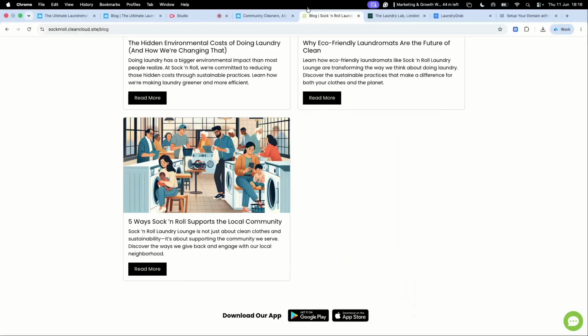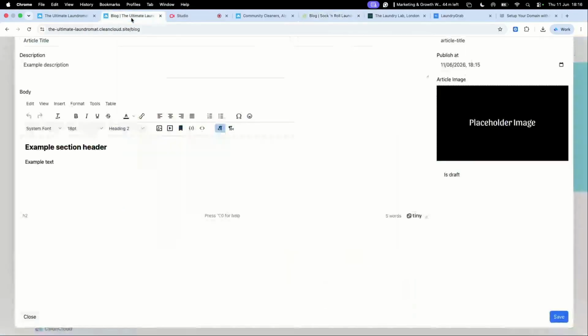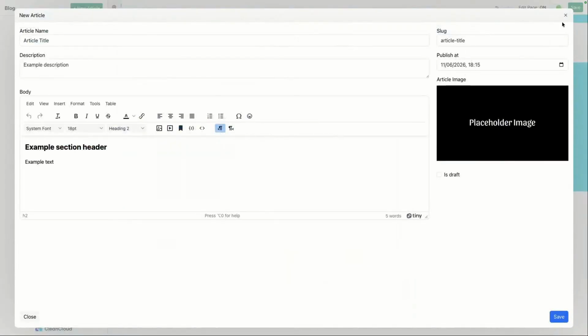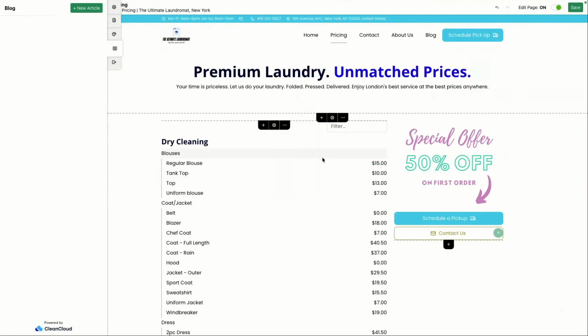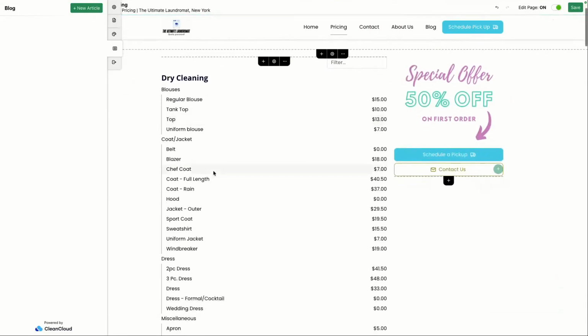Some other key aspects about your website, as you go and create the website, is what you'll notice is that your pricing is actually synced from your CleanCloud account. So whatever pricing you have in your CleanCloud account is the pricing that you will then see in the pricing page of your CleanCloud website, right? So it's all pulled over automatically. It syncs across beautifully, and your pricing therefore will be there right away.